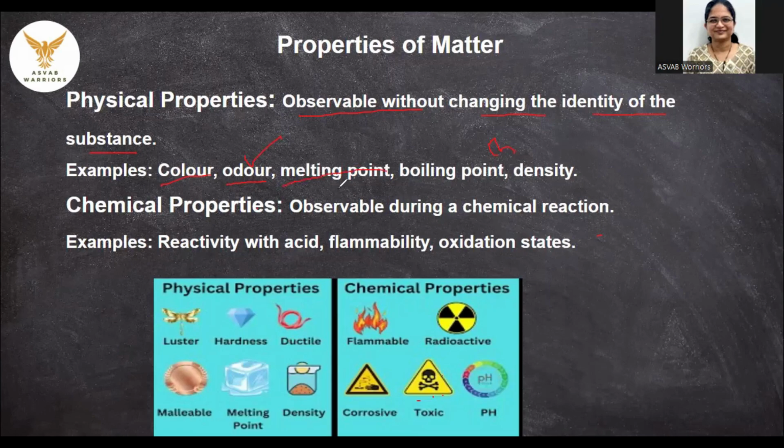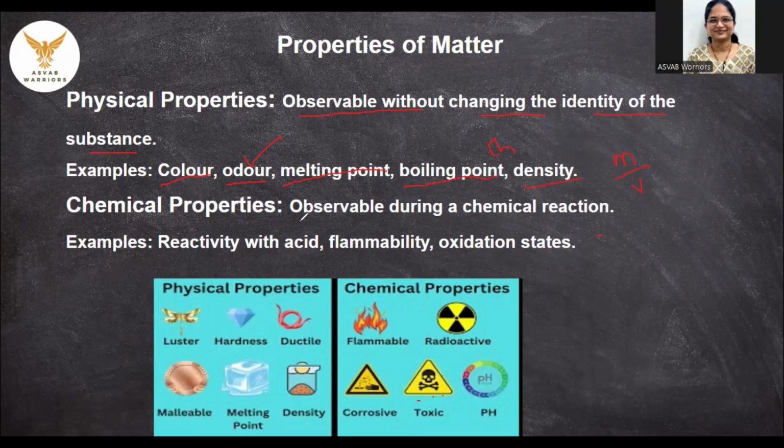Then melting point. Melting point is the property of a solid, the temperature at which it is melting, converting into liquid state, is called melting. Boiling point is again a unique property of a substance. It is the temperature at which it is converting into gaseous state from the liquid state. And density. Density is the ratio between mass and volume. When we are doing mass upon volume, then it is called density.